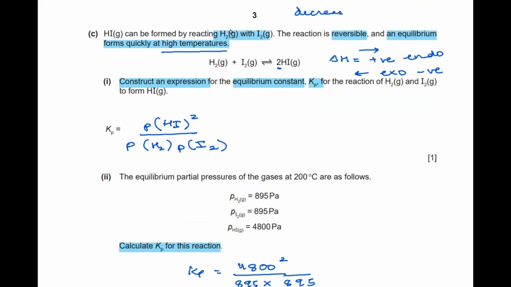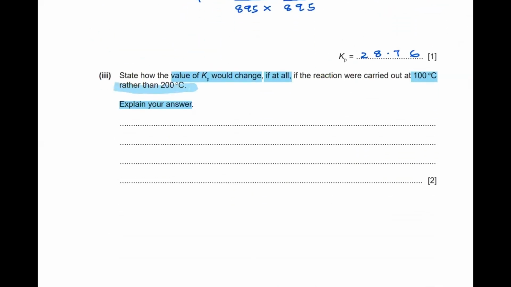So on decreasing the temperature, it is always going to favor the exothermic side, and the exothermic side is the backward, the reverse reaction. So automatically we can predict that the decrease in temperature is going to favor the reverse reaction.